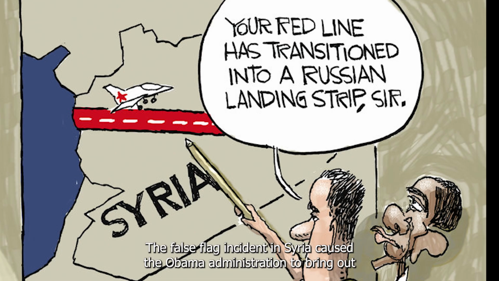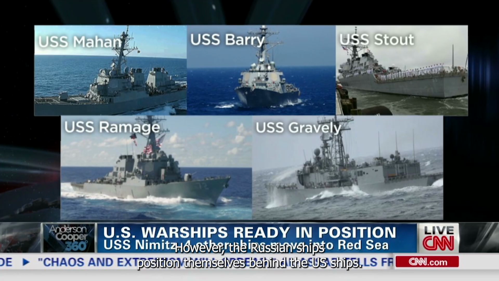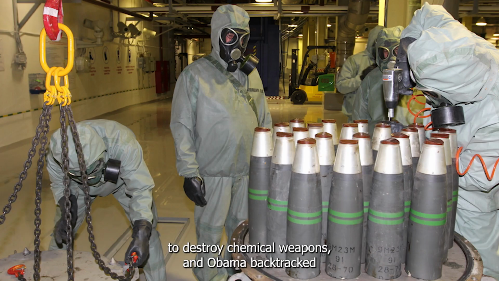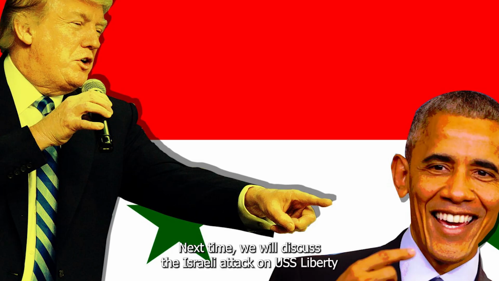The false flag incident in Syria caused the Obama administration to bring out warships off the coast of Syria in order to attack Syria. However, the Russian ships positioned themselves behind the US ships. Eventually, the Russians and Syrian government worked out a deal to destroy chemical weapons, and Obama backtracked and saved face from direct intervention against the Syrian government.